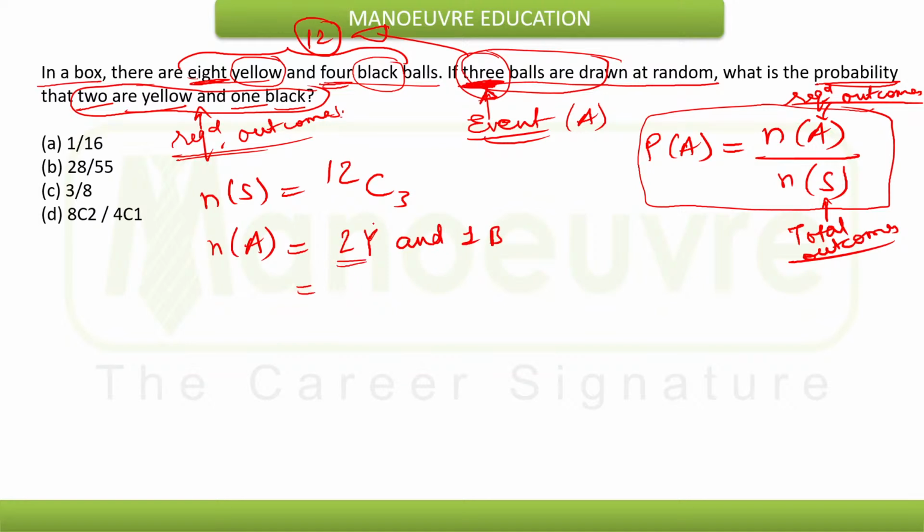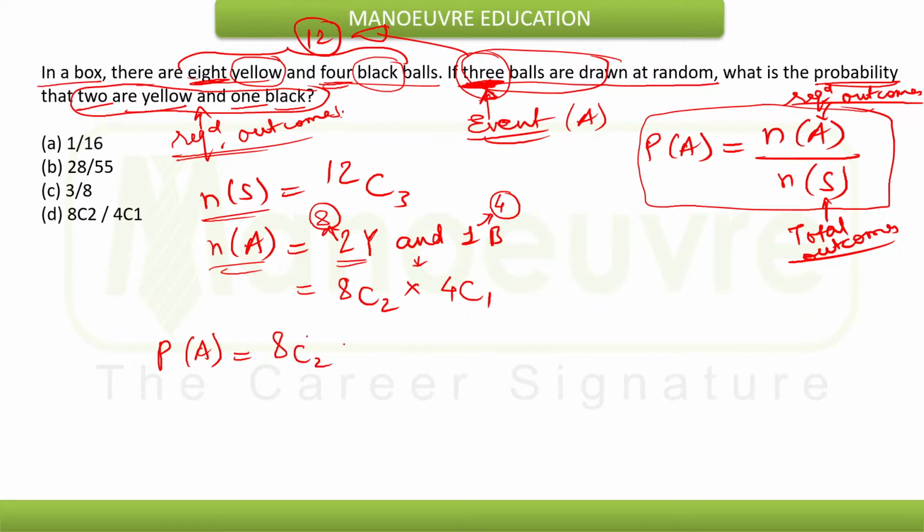So 2 yellow are selected from 8 yellow and 1 black is selected from 4 black. That can be done in 8C2 ways, and means multiplication, and 1 ball can be selected from 4, that can be done in 4C1 ways. So that will be the value of n(A), and this is n(S). Therefore the required probability will be n(A) by n(S), that will be 8C2 into 4C1 divided by 12C3.